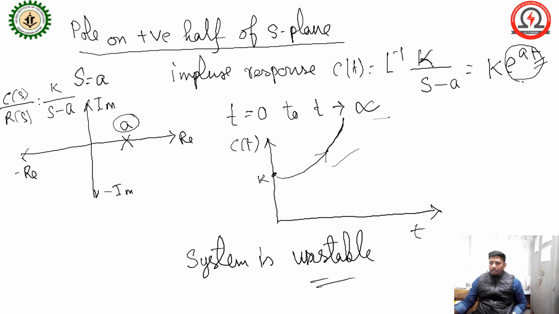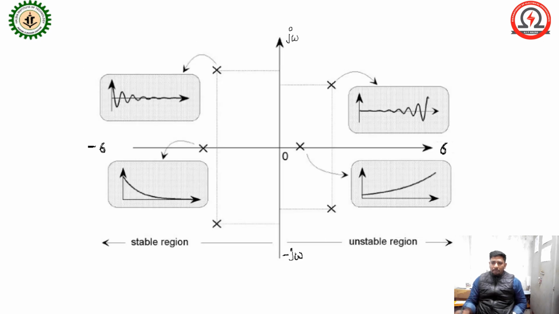Now here I show you some system responses, for some negative real poles, and some complex symmetric poles, for example minus 2 plus 3j and minus 2 minus 3j.